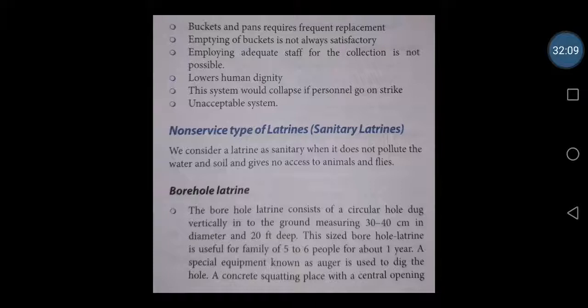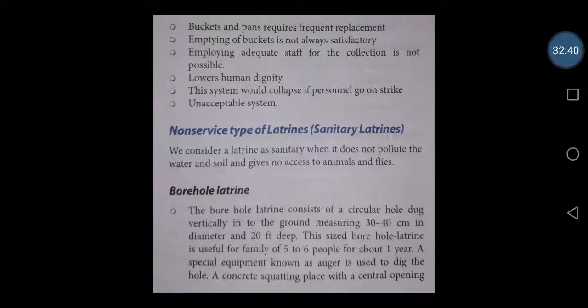This sized borehole latrine is used by a family of around 5 to 6 people for about 1 year. So for a small family of 5 to 6 people, at least for 1 year, this type of borehole latrine is enough, with around 30 to 40 centimeter diameter and around 20 feet of depth. We are just digging a circular hole vertically directly into the ground. A special equipment known as an auger is used to dig the hole.